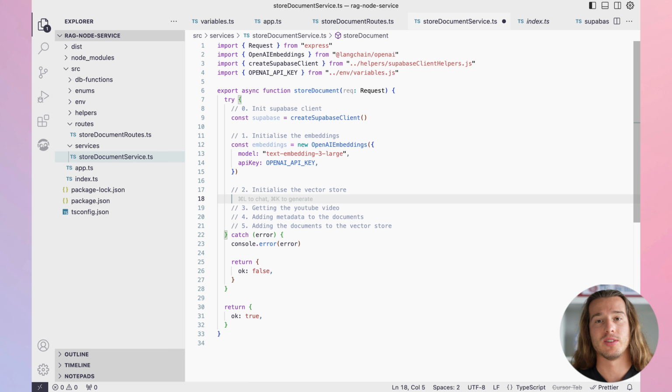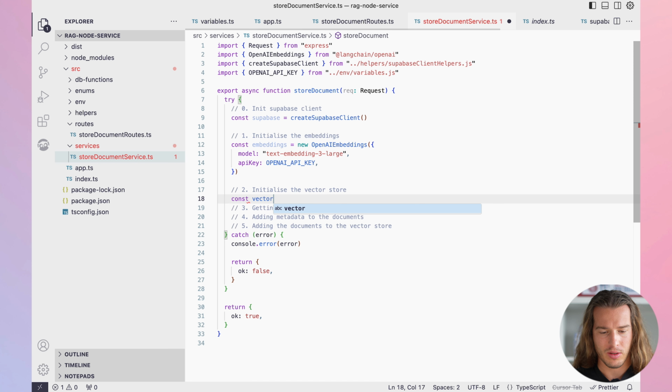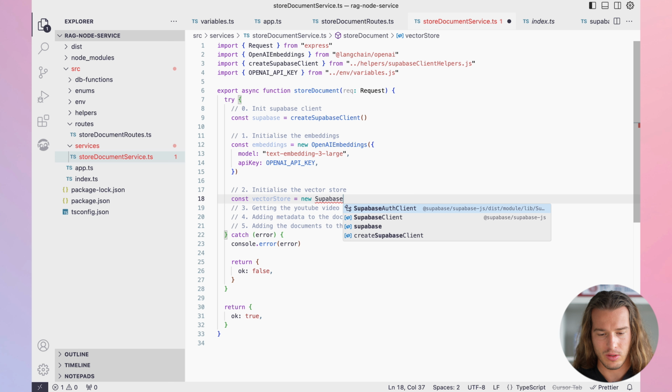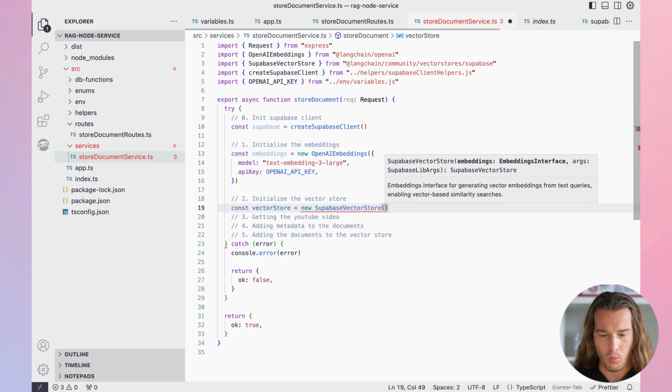Now we need to initialize the vector store. That is the place where we will be storing those embedded documents, i.e. our embedded transcript, the vector representation of the transcript. So we have const vectorStore is new SupabaseVectorStore. We need to import it, and here you just need to install the LangChain community package. And then what do we pass here?